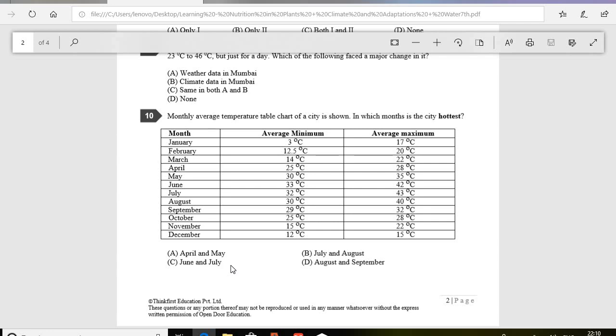As we can see, the temperature difference between the maximum and the minimum temperature in the months of June and July is very least. So it will be the hottest month of the year. Clear?